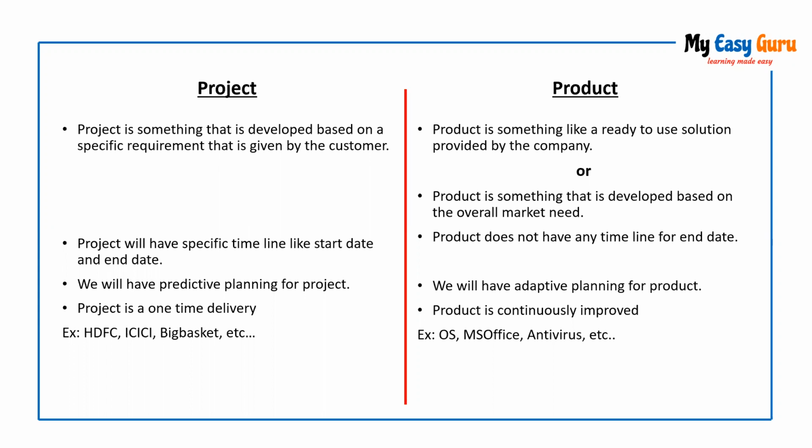Another difference that we can see here is a project is developed within a specific time period. Every project will have a start date, every project will have an end date. So we will be completing all the requirements in the given time, in the given date, and we'll be deploying it to the customer. Whereas for a product, we don't have any specific end dates.